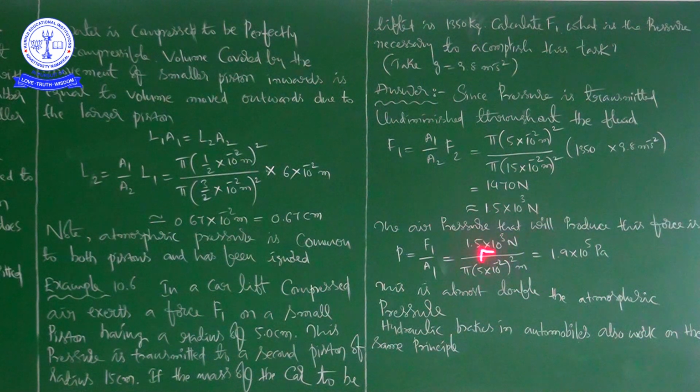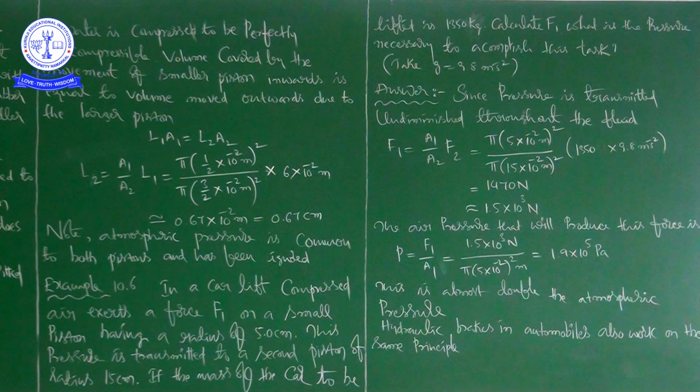It is 1500, and it is 5 into 10 to the power of minus 2 into 5 into 10 to the power of minus 2, but here the pi value is also there, that is 22 by 7 or 3.14. If you complete this mathematical calculation, it will give us 1.9 into 10 to the power of 5 Pascal. So you can also say that 1940 zeros will come, in terms of power, 10 to the power of 5. You can write it as 1.9 into 10 to the power of 5 Pascal.